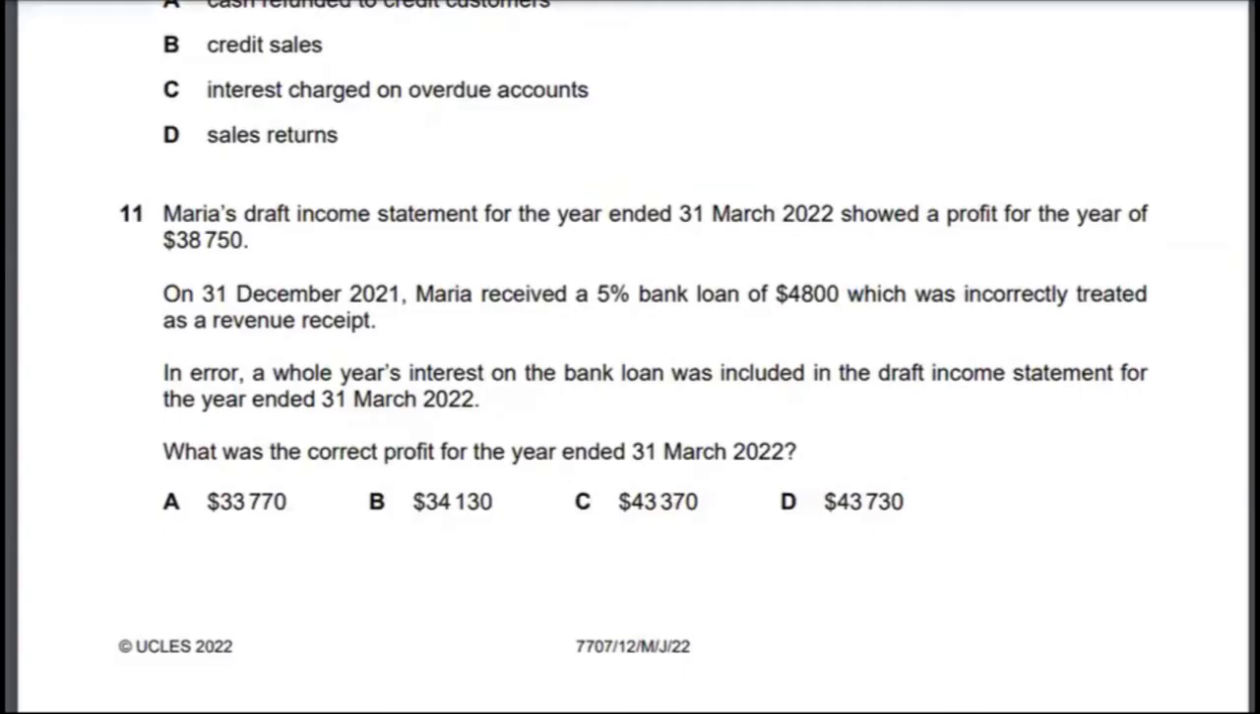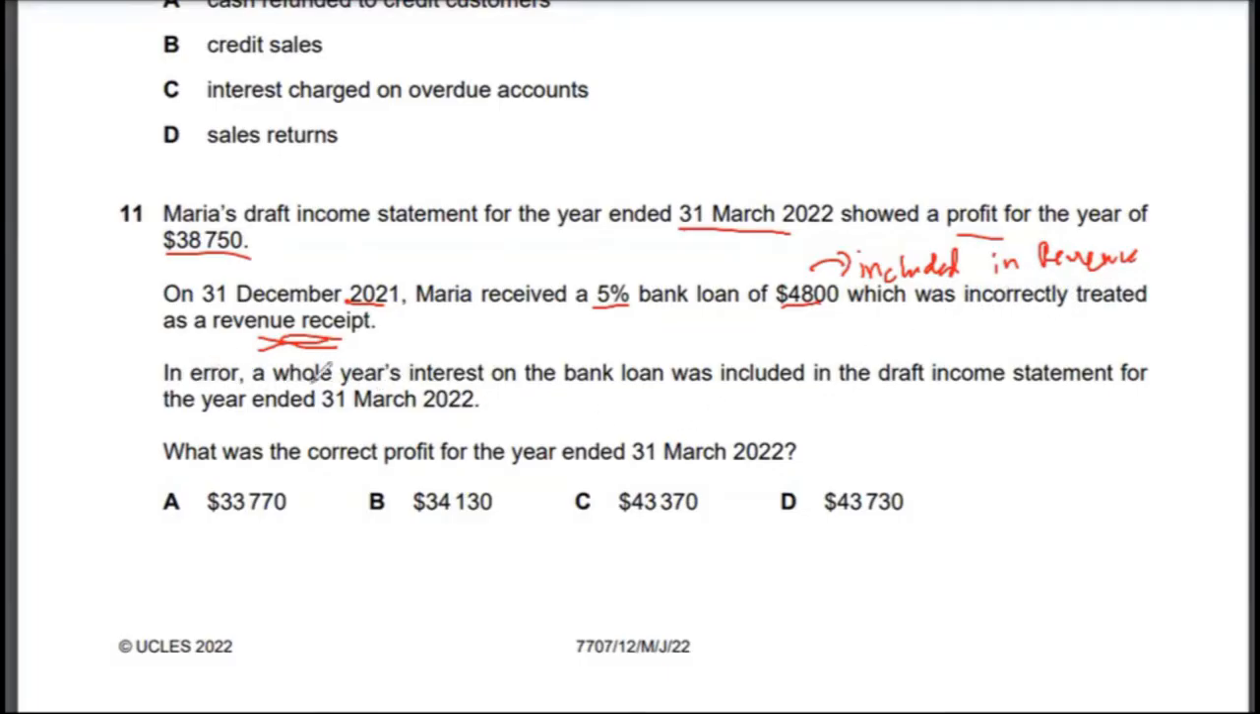Let's look at multiple choice 11. Maria's draft income statement for the year ended 31st March 2022 showed a profit for the year 38,750. On 31st December 2021, Maria received a 5% bank loan of 4,800, which was incorrectly treated as a revenue receipt. So basically, what it is saying is that this $4,800 has been included in revenue, which is actually incorrect, right? So that's incorrect because it's a loan. It shouldn't be in company's revenue.